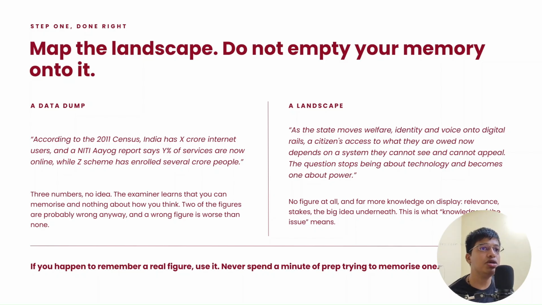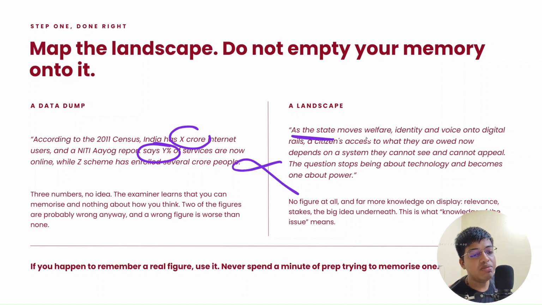The information should be your views. Data dump or examples, facts should support your points. According to the 2011 census, India has this many internet users, NITI Aayog says this much, these are all services. Pure point. As the state moves welfare, identity, and voice onto a digital rail, citizens' access to what they are owed now depends on a system they cannot see and cannot appeal. Therefore, the question stops being about technology and becomes one about power.